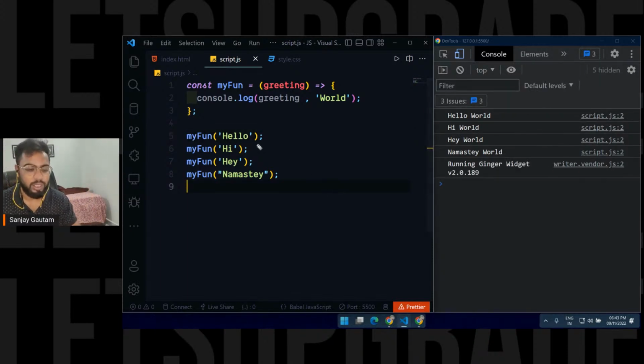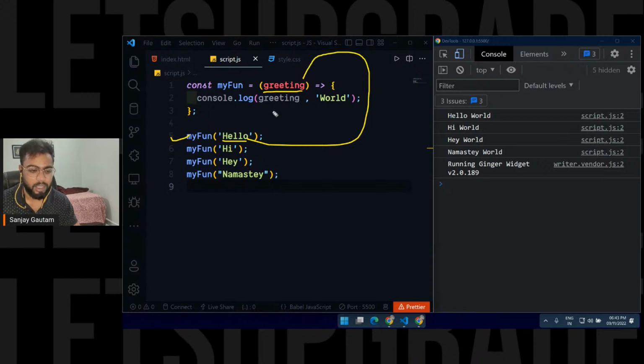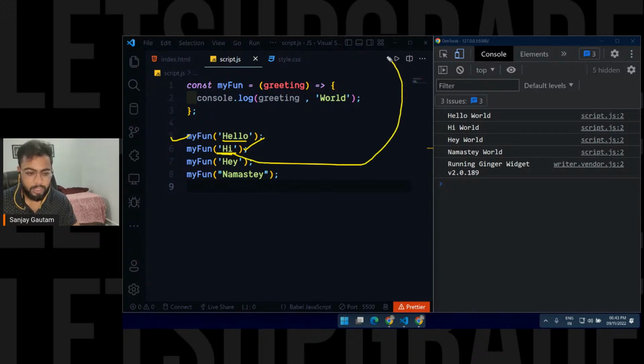So what is happening here? Every time you call your function, this greeting is going to store the value that you pass here. The first time I called my function, the value of greeting was hello, so I got hello world. The second time I called my function, hi was passed, so hi is the value of greeting, and that is why greeting was replaced by hi, and I got hi world here. And for the third time, hey, namaste, the story goes on. We call these things here parameters.